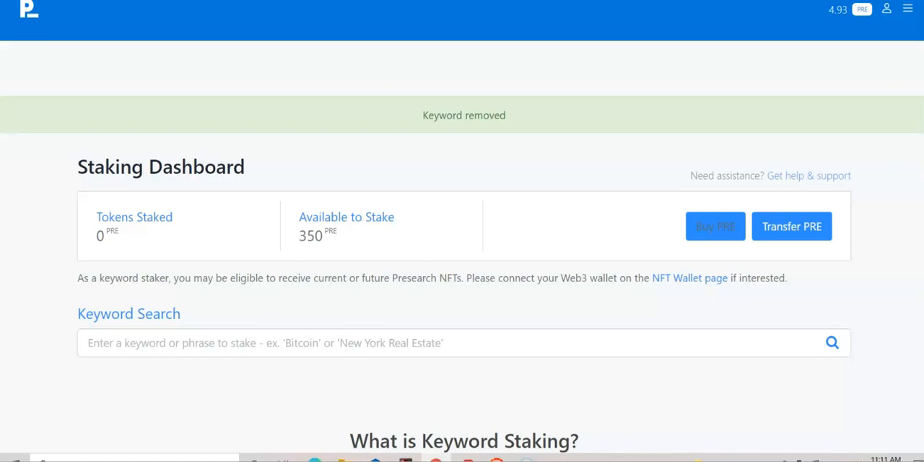With this, you're not paying per click. You are staking your cryptocurrency behind a certain keyword. And as long as you are the person who has the most cryptocurrency staked, you'll be able to dominate that keyword and you'll get all the traffic from that keyword.